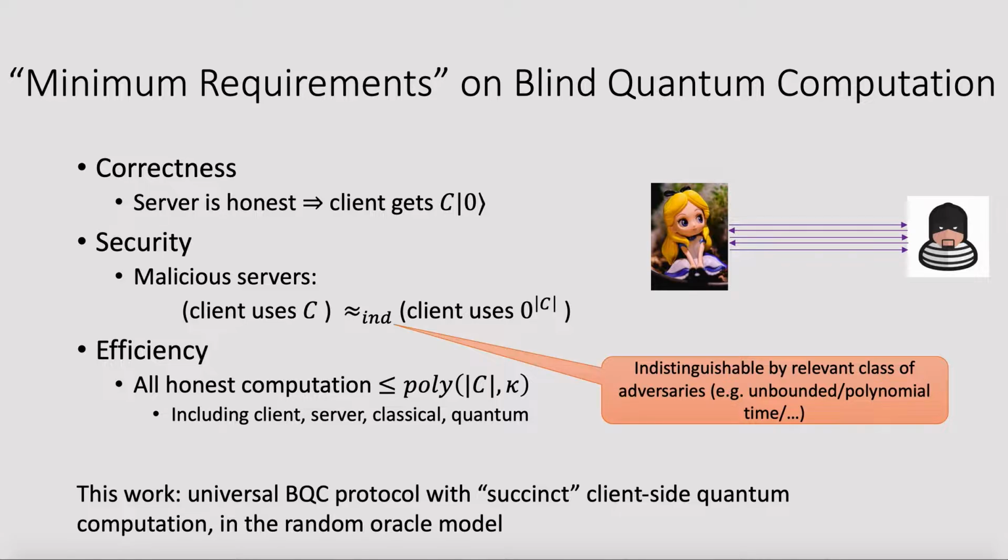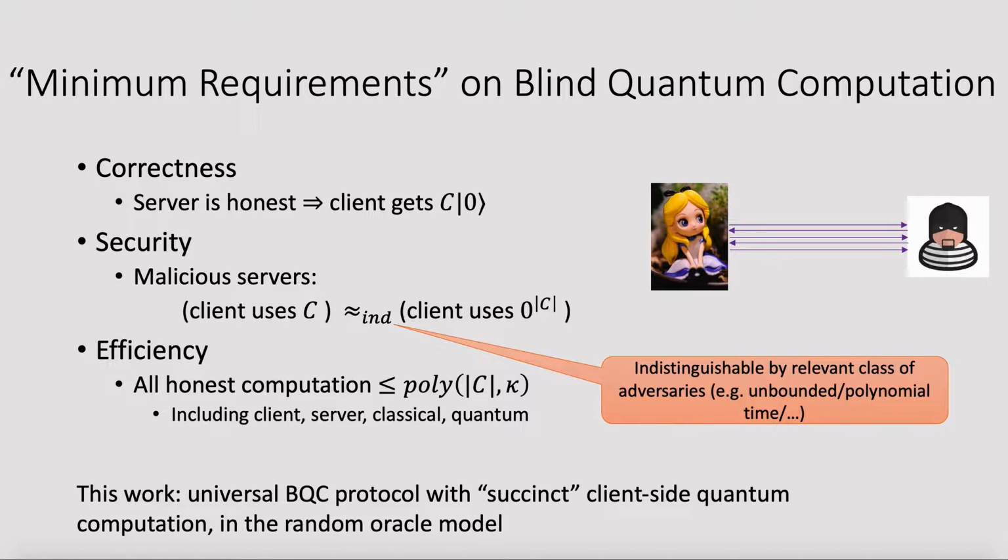For security, we use a common security notion in cryptography, the indistinguishability-based security, which means the malicious server could not distinguish whether the protocol is run on real input C or is run on a zero string. And we also require efficiency, which means all the honest computation is upper bounded by a fixed polynomial of the circuit size and the security parameter.